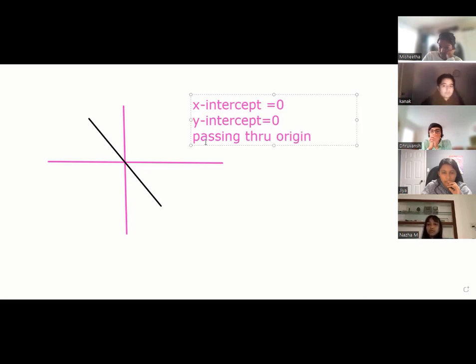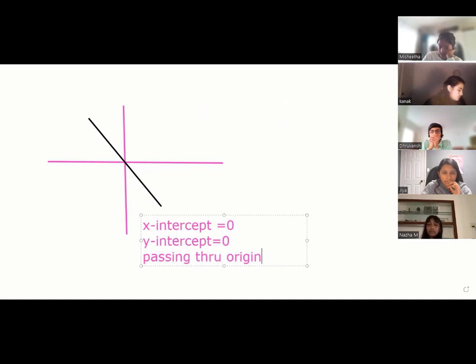It all depends on your line. You cannot make your own concept. Guys, this is based on the line. Okay?